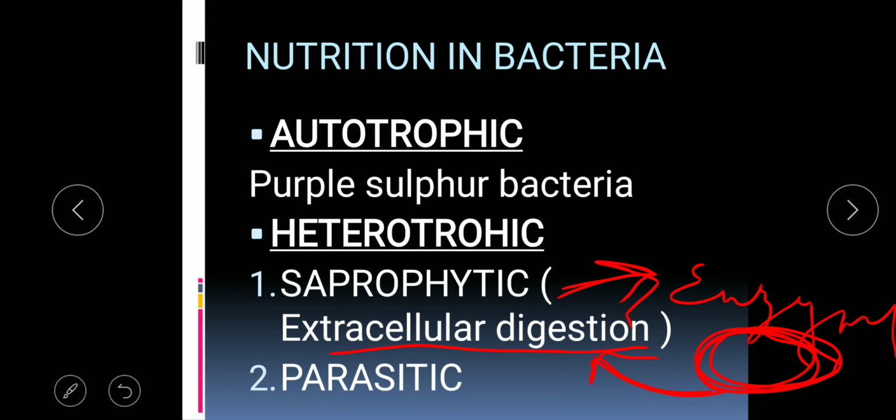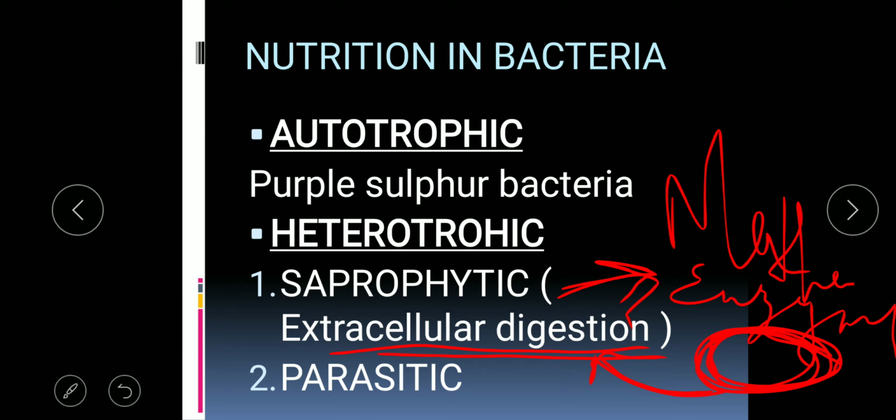It is extracellular digestion because the food is converted into its soluble state outside the cell. An example of saprophytic bacteria is methanogen bacteria, very useful for gobar gas plants.